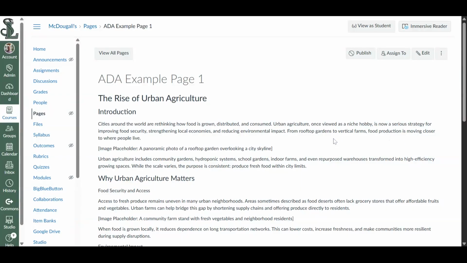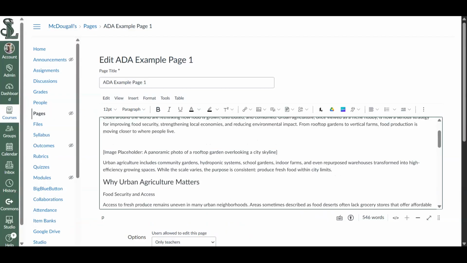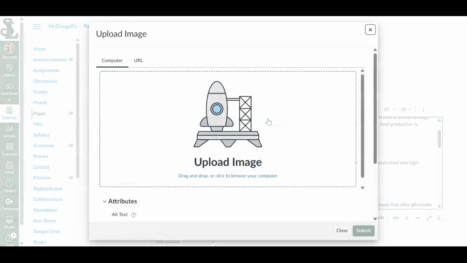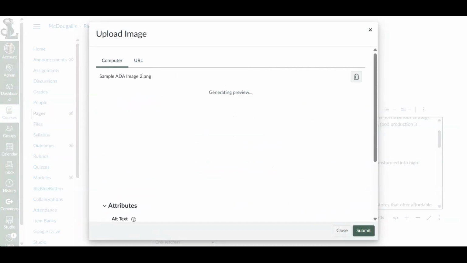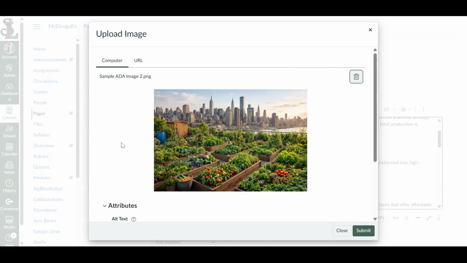I'm back in here with my Canvas page with a lot of text, and I have a placeholder where I want to add an image. So what I'm going to do is click the Edit button. I'm going to go to the space where my image should be, and click on the little image icon here. I'm going to upload an image from my computer. And here I have this nice picture.